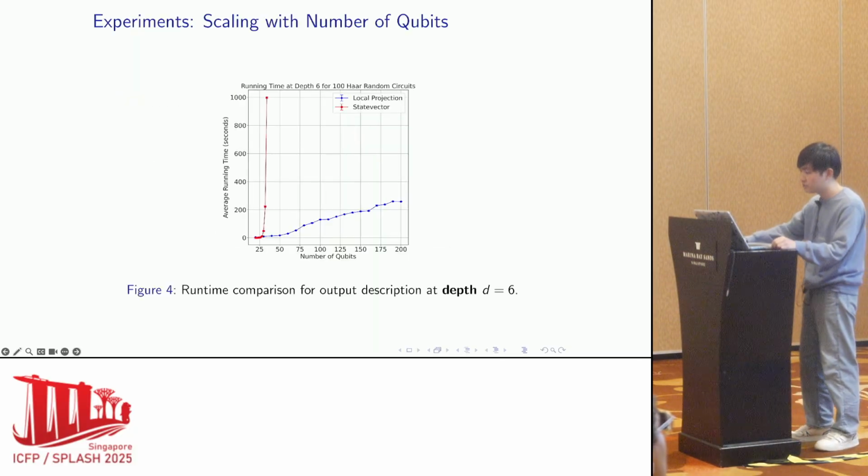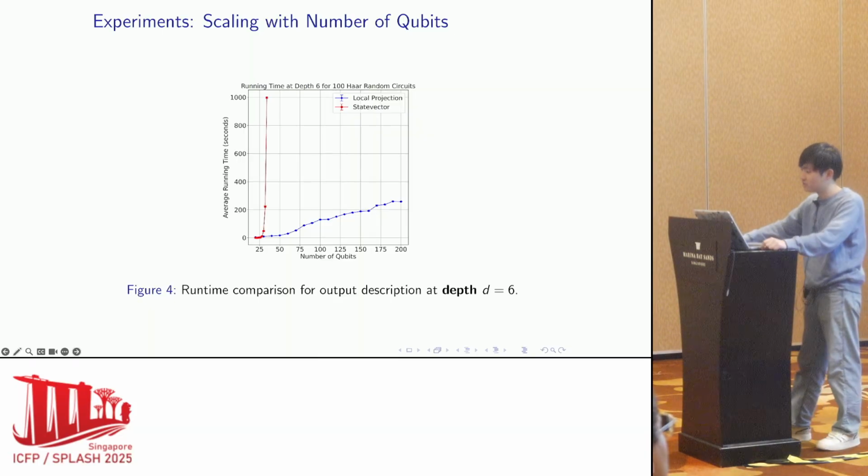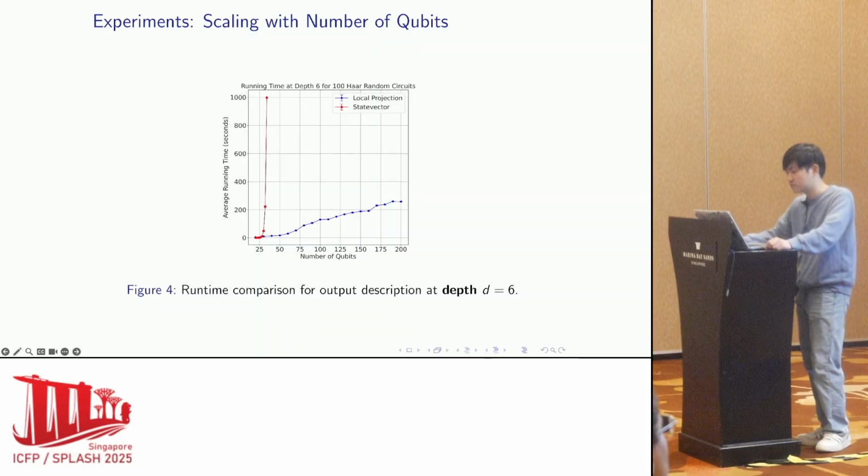Here we show the runtime for computing local projections for a random circuit in 1D at depth 6 with the blue curves. The red curves present the runtime for state vector simulation, which quickly becomes infeasible. In contrast, our method scales linearly and runs comfortably up to 200 qubits on our device.